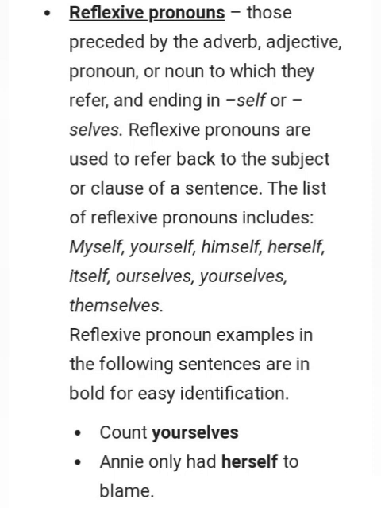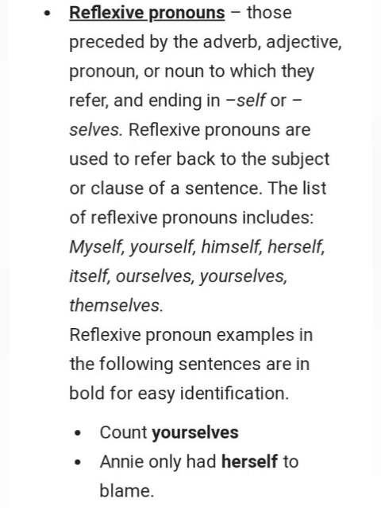Reflexive pronouns, those preceded by the adverb, adjective, pronoun, or noun to which they refer, and ending in self or selves. Reflexive pronouns are used to refer back to the subject or clause of a sentence. The list of reflexive pronouns includes myself, yourself, himself, herself, itself, ourselves, yourselves, and themselves. Reflexive pronoun examples in the following sentences are in bold for easy identification.